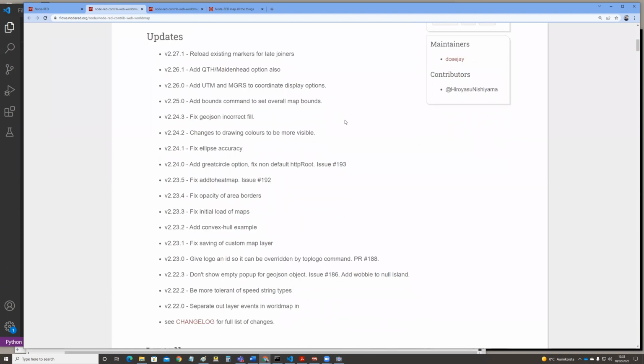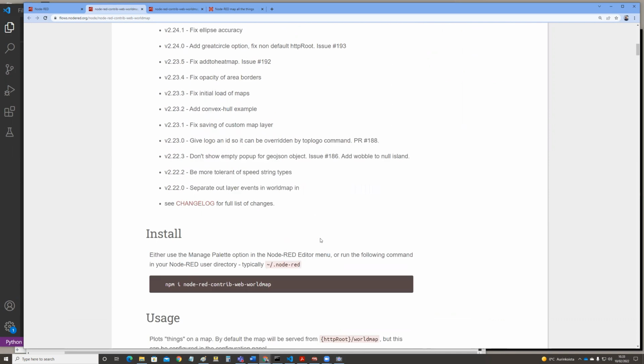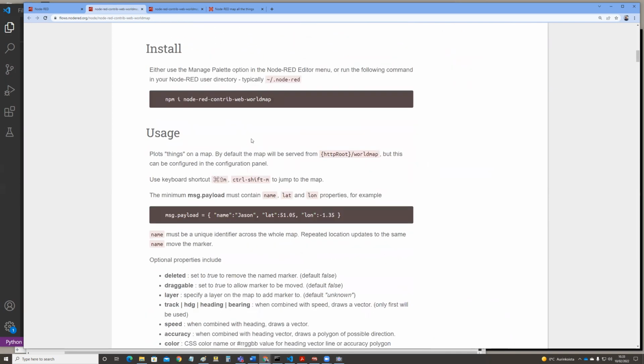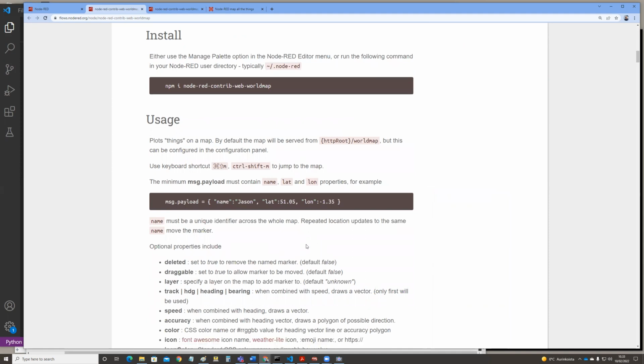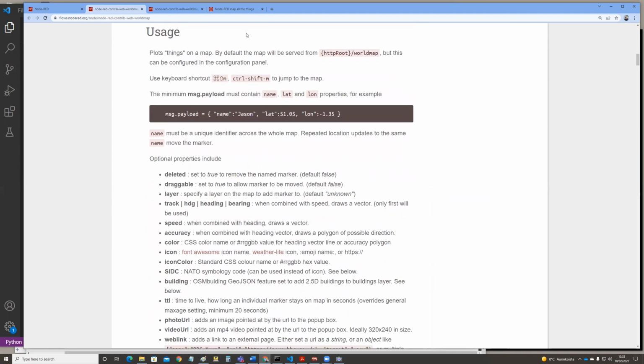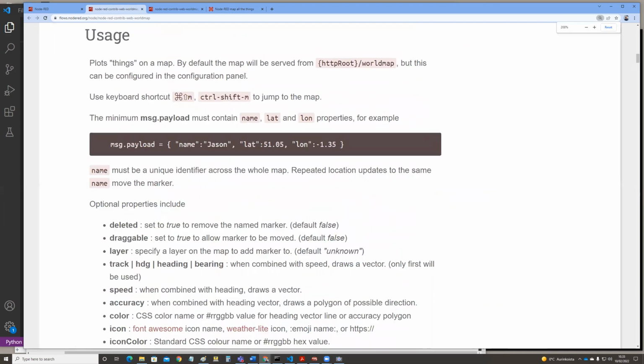So it's got a few updates, yes, but then installing, okay, we install it in the NodeRED, so never mind about these. Then to use it, so it is plotting things on the map. By default, the map will be served from the world map. It means that you actually go into your NodeRED root address and then the world map.